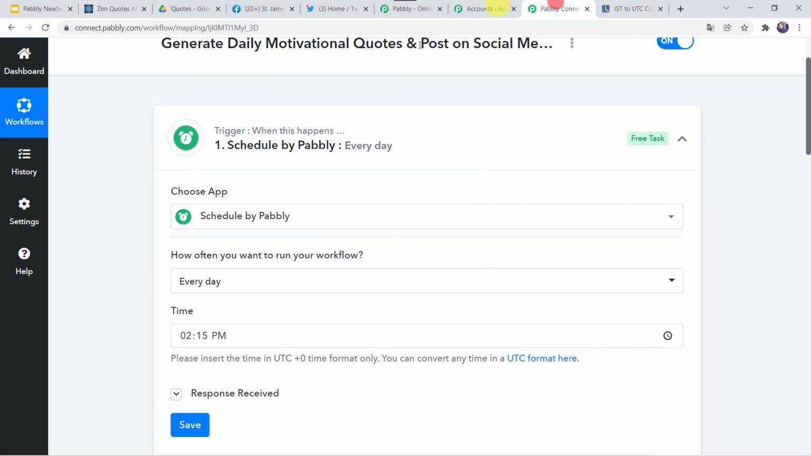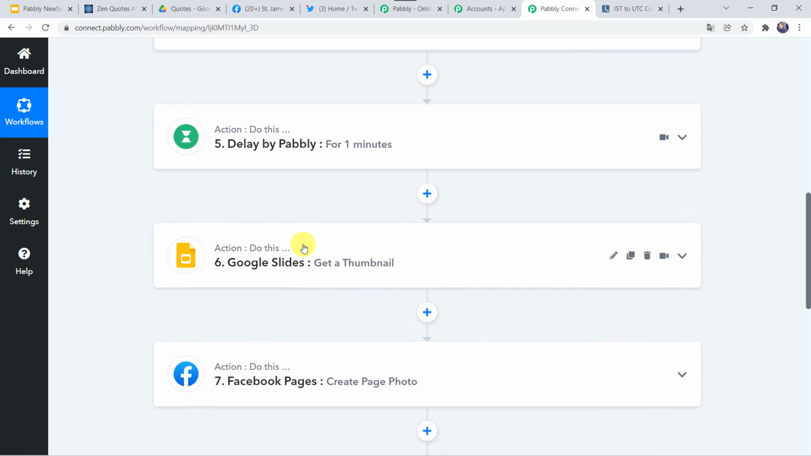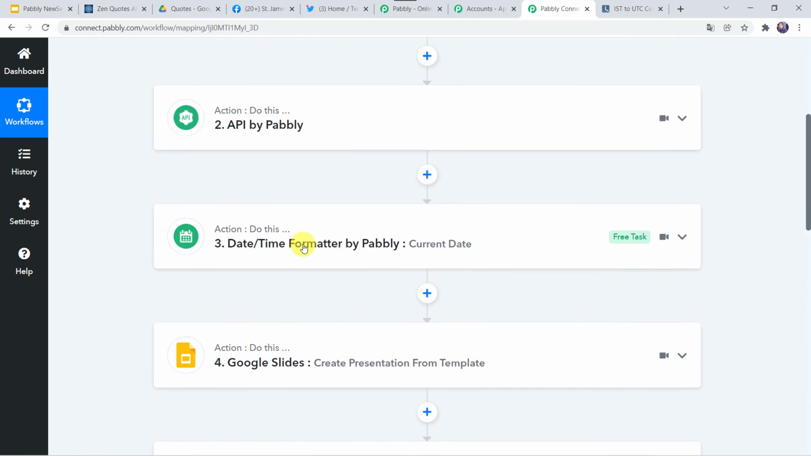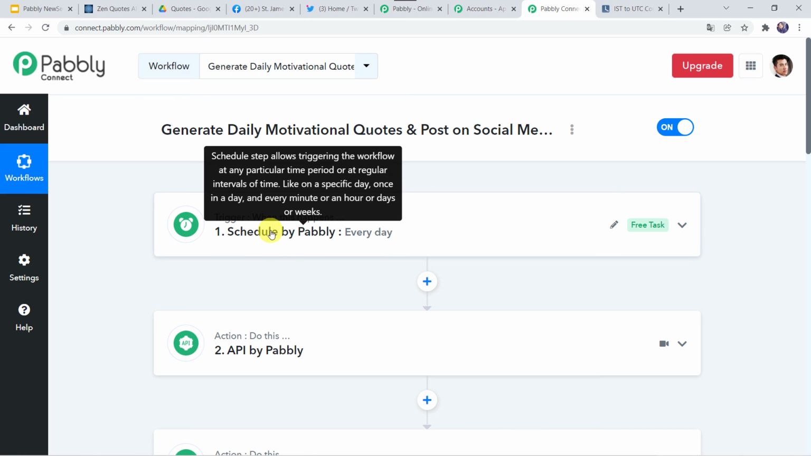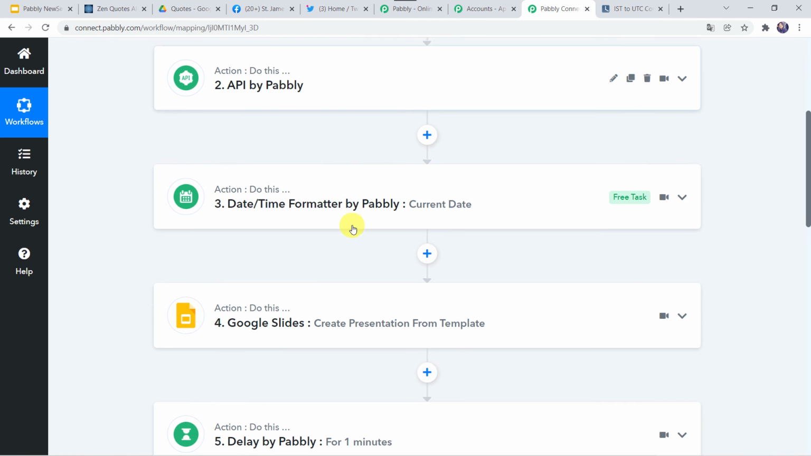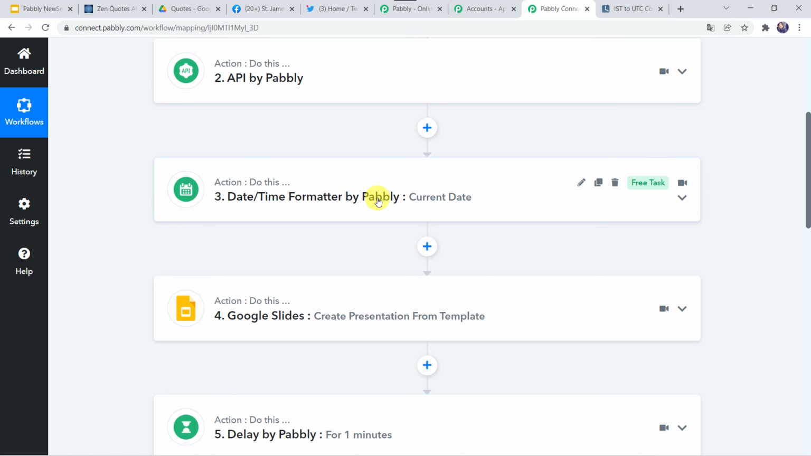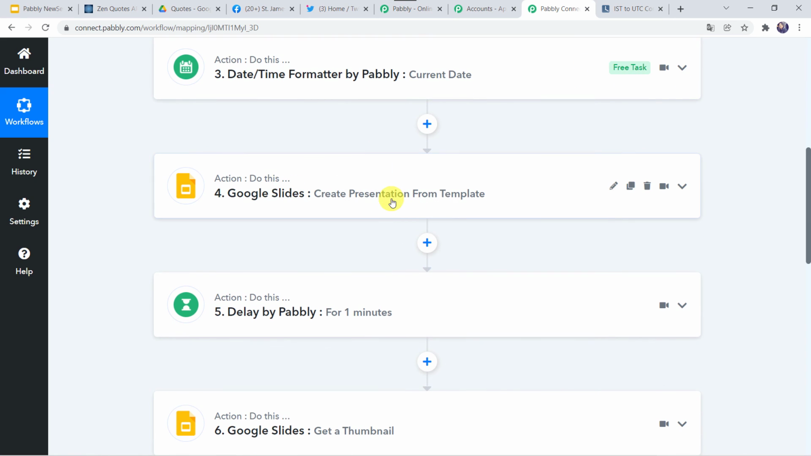So let's move back to Pabbly Connect and I'll just minimize all these windows and let us see in a nutshell whatever we have done till now. Okay, so I have minimized all the windows. First, we have applied the scheduler over here so that this particular workflow should run every day at a specific time. Okay, then to automatically generate the motivational quotes, we have used the API of Zen Quotes over here. Then to capture the current date, we have applied the date and time formatter by Pabbly. Okay, then using the template, we have created a new motivational quote.